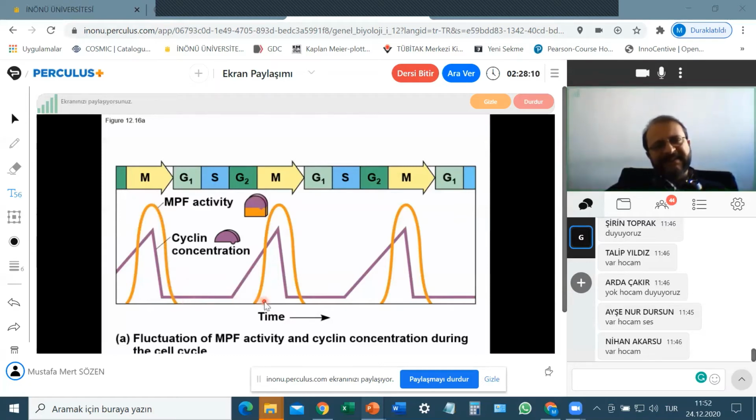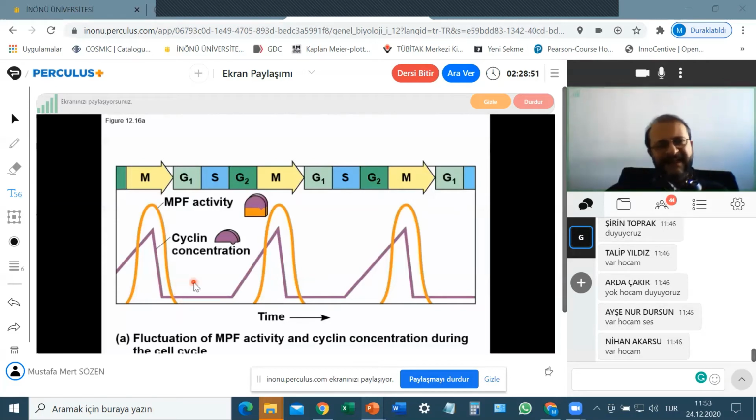MPF activity starts at the start of mitosis, and at the end of mitosis, it loses the activity. And in the next cell cycle, in the next cycle of the daughter cell, again we can see the CDK activity only at the start of mitosis, and the activity of this kind of CDK ends at the end of mitosis. The cell has divided, there are two cells. The next one again shows the activity of this CDK only during mitosis.